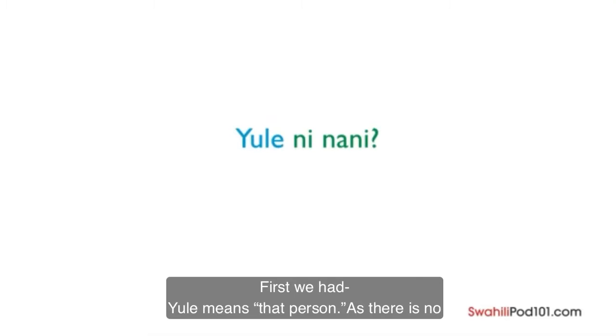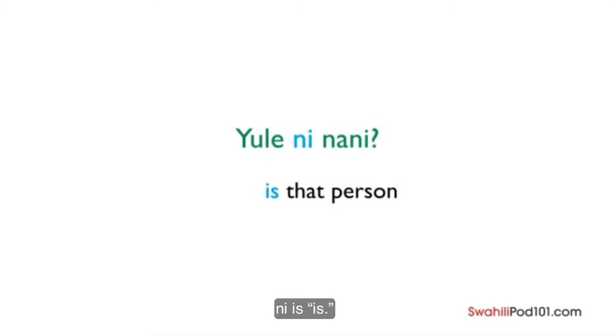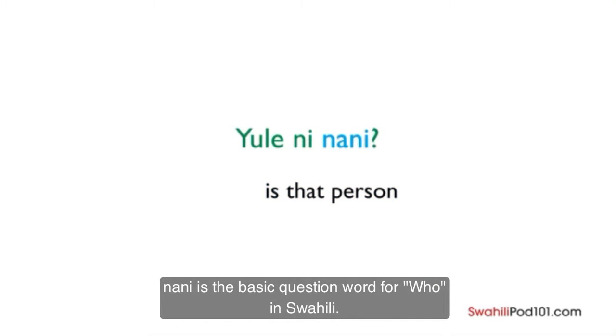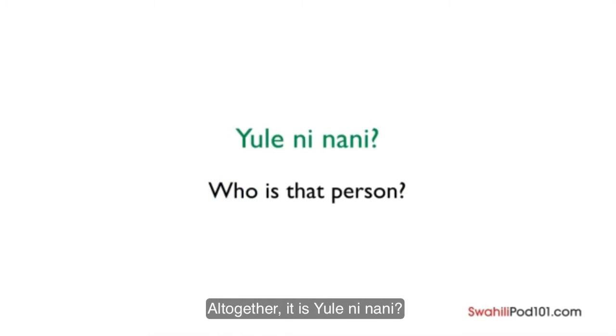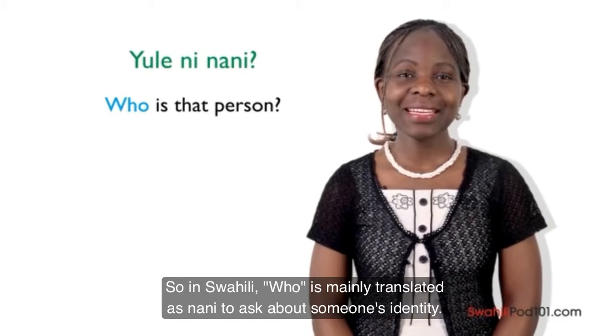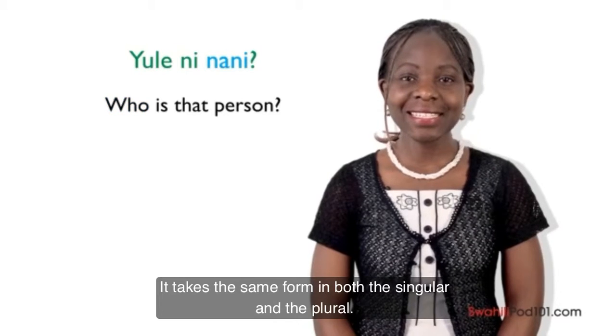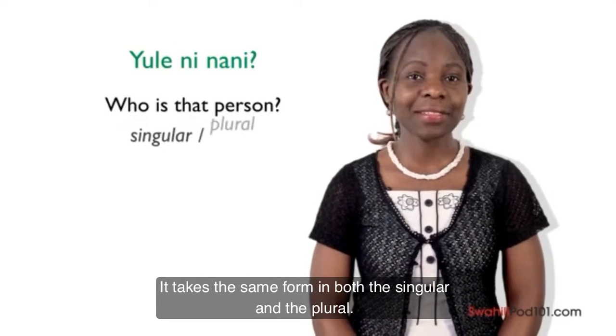First we had yule, meaning that person, as there is no gender used in the Swahili language. Ni is. Nani is the basic question word for who in Swahili. Altogether, it is yule ni nani? Who is that person? So in Swahili, who is mainly translated as nani to ask about someone's identity. It takes the same form in both the singular and the plural.